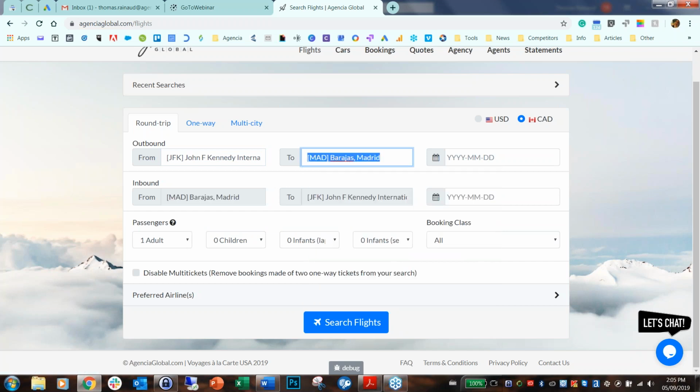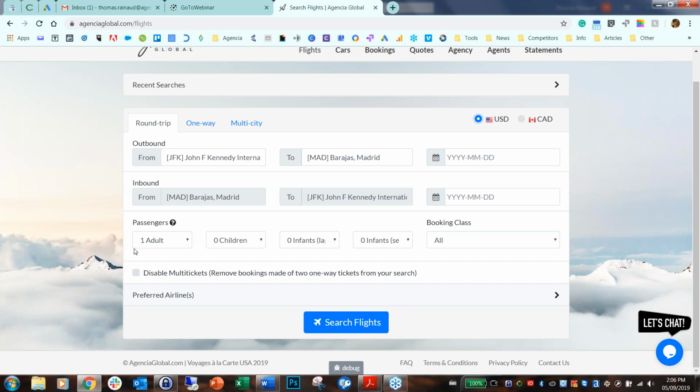Let's say we're booking the flight that one lucky attendee might win today, courtesy of Air Europa, since it's their hub. Here you have a currency selector. For American agents, obviously you might prefer American dollars, but it's not only a currency selector, it's also a content selector. Agencia has different content in Canada and in the US. So if you want to access different content, and maybe more content, you just click on the country you're in. Since we want a flight out of JFK in New York, we should just click on the US dollars. You always have the option to get the prices in Canadian dollars later if you choose to.